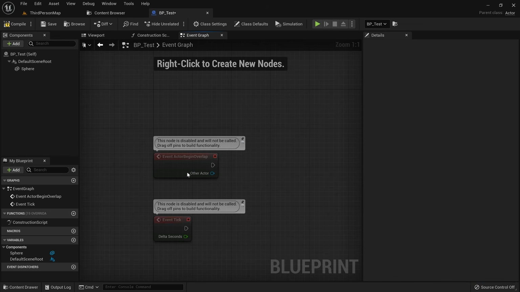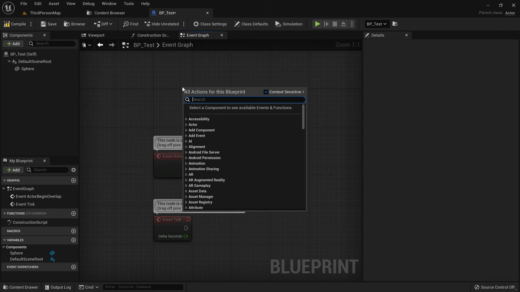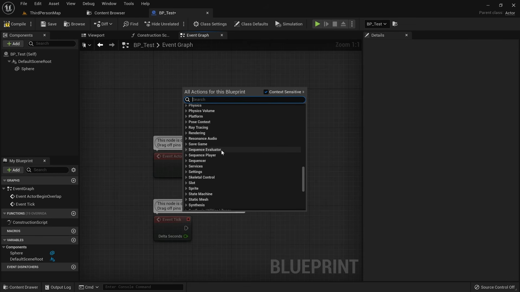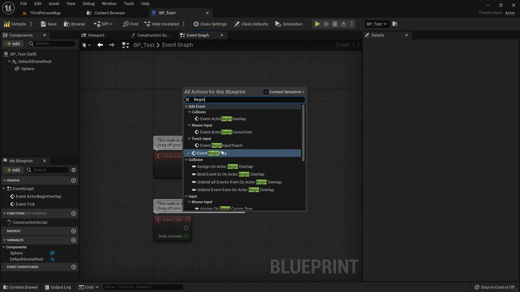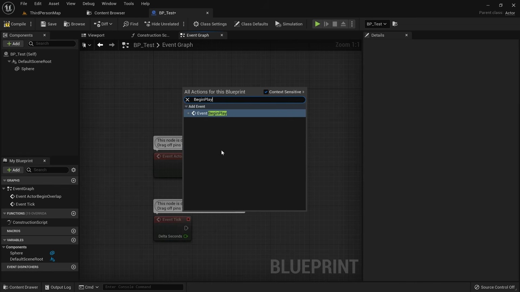To create new nodes, just right-click somewhere on the event graph to bring up the context menu. This gives you access to the absolutely huge library of functions that are available in this blueprint. We want to bring back our begin play node, so just type begin play to apply the search filter. You can then either press the enter key or left click to create the node.